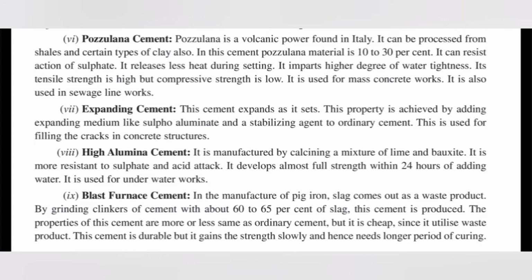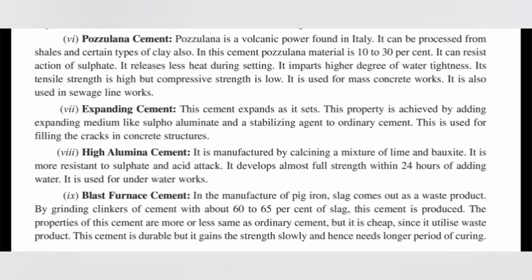Number 6. Pozzolana cement. Pozzolana is a volcanic powder found in Italy. It can be processed from shales and certain types of clay also. In this cement, pozzolana material is 10 to 30%. It can resist the action of sulfate. It releases less heat during setting. It imparts a higher degree of water tightness. Its tensile strength is high but compressive strength is low. It is used for mass concrete works. It is also used in sewerage line works.